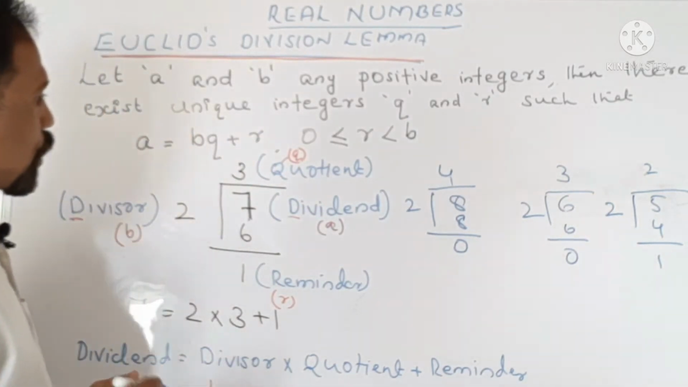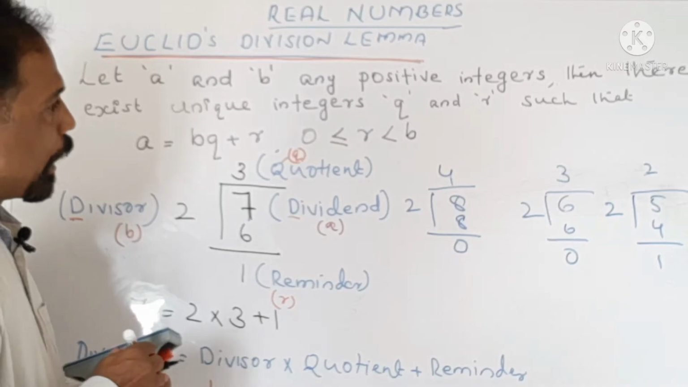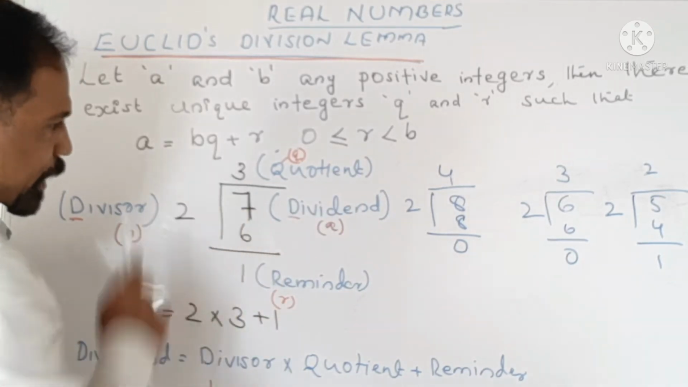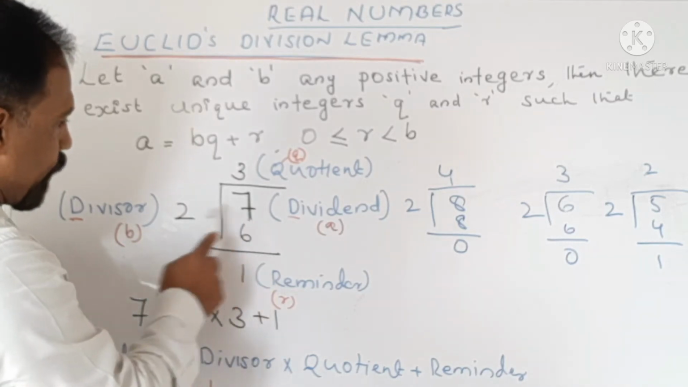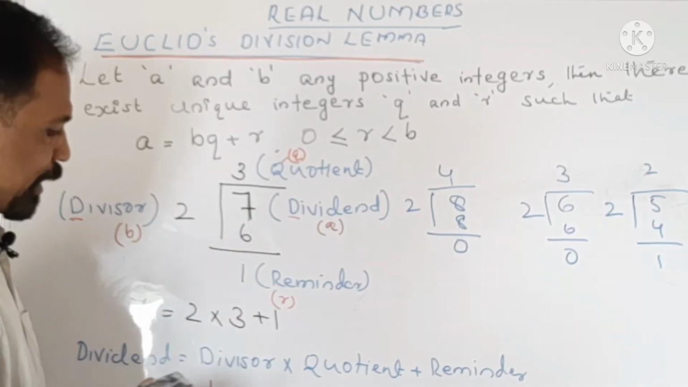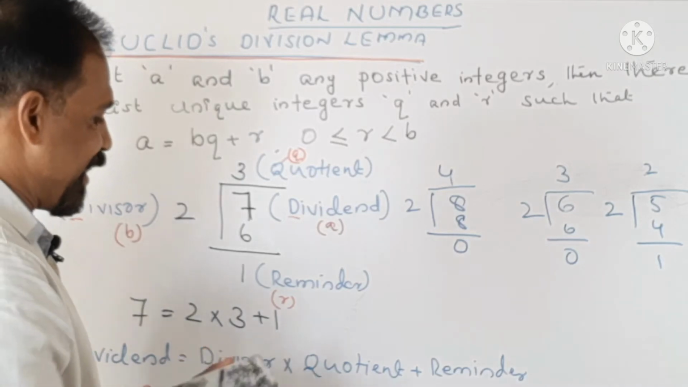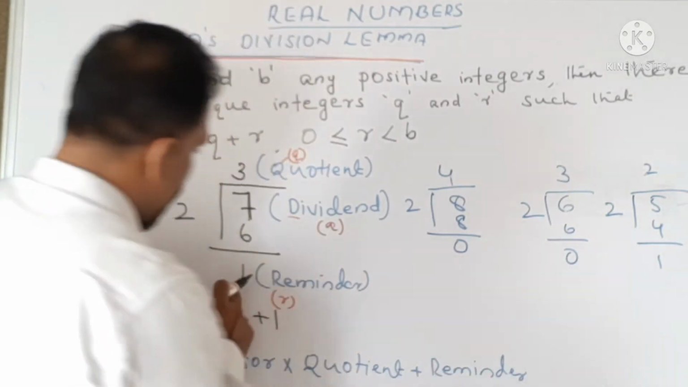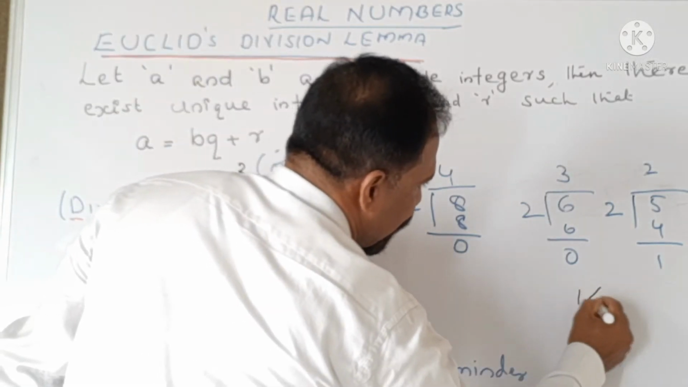Now, let us see the remainder. In our first case, when we divided 7 by 2, we got a remainder of how much? 1. That means 1 is less than 2.